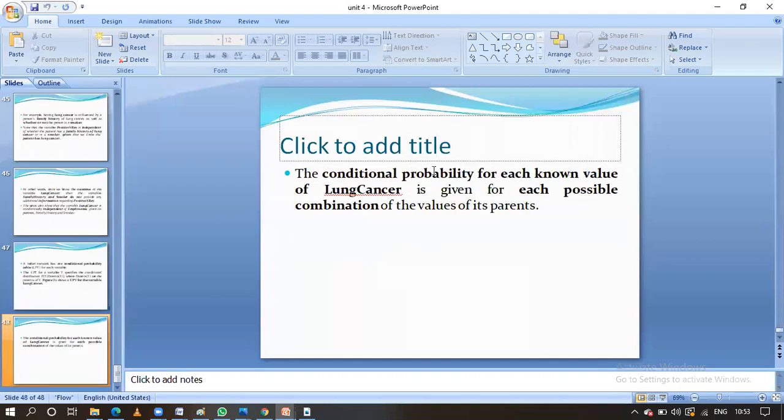This way we are going to represent the probabilistic conditional probability tables. Here we are representing the conditional probability for each known value of lung cancer with each and every possible combination.